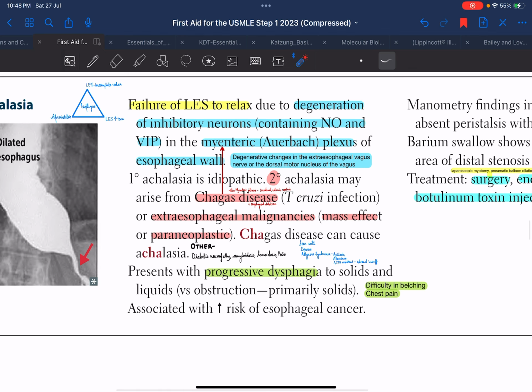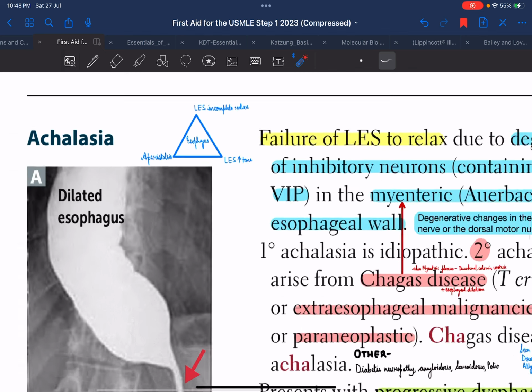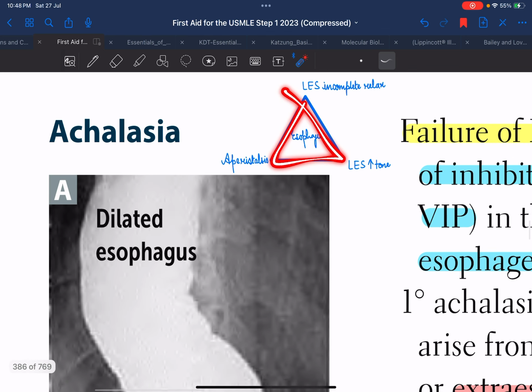Also, achalasia is associated with an increased risk of esophageal cancer, something to be remembered. Achalasia is basically a triad of three things: incomplete relaxation of the LES, increase in LES tone, and aperistalsis.